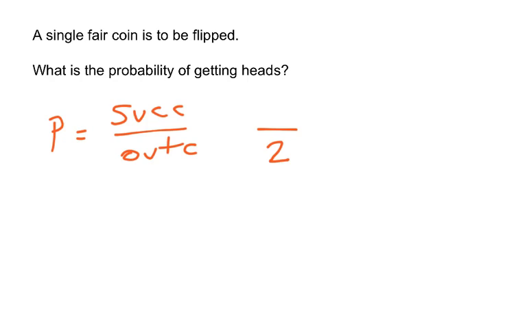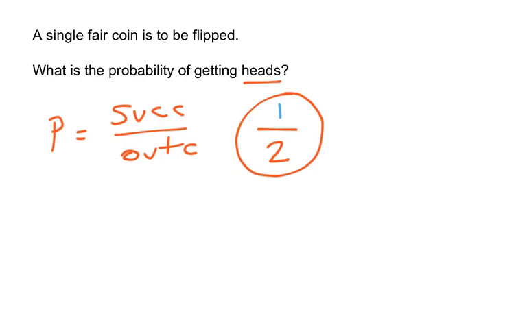But the question said, what is the probability of getting heads? So heads represents my successes. It's what I'm looking for. How many heads are there on this coin? Well, there's one. So I have one success and I have two outcomes. So the probability of getting heads is 1 out of 2, or 1/2.